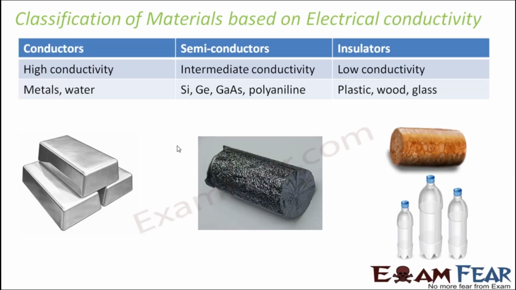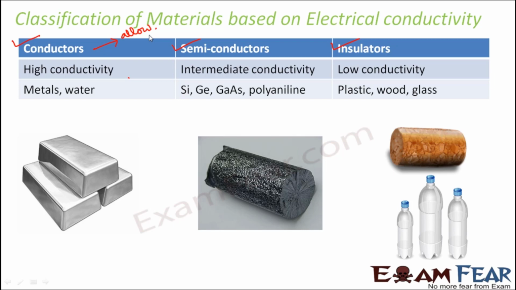Now, based on whether materials allow current to pass through them or not, all materials are classified into 3 categories: conductors, semiconductors, and insulators. Conductors and insulators are the 2 extremes. Conductors allow current to pass through them, so they have very high conductivity.